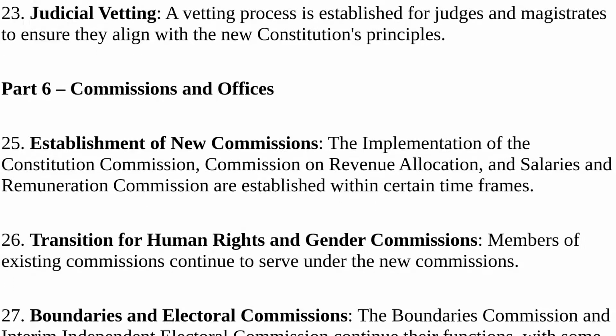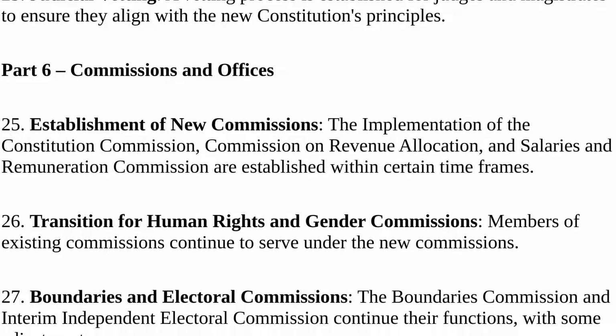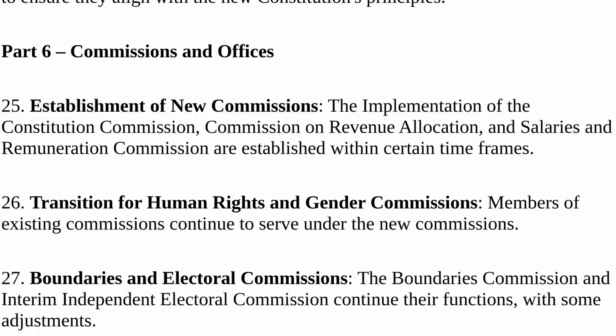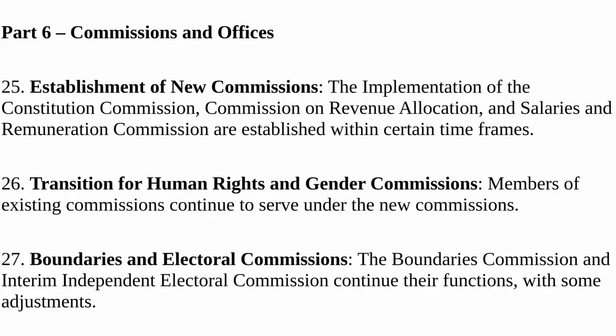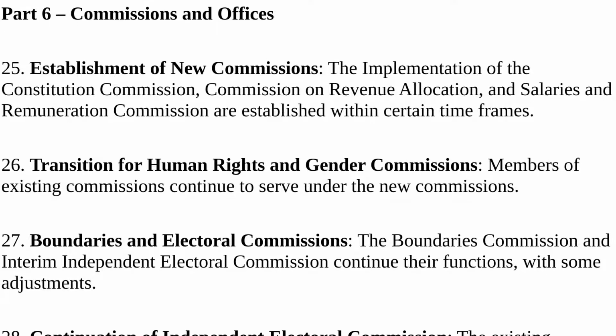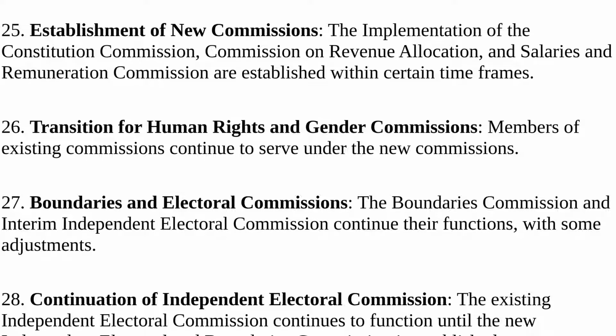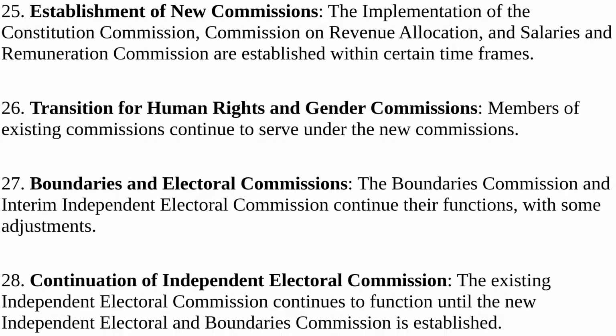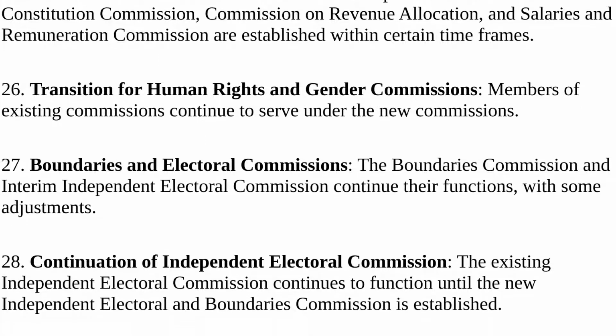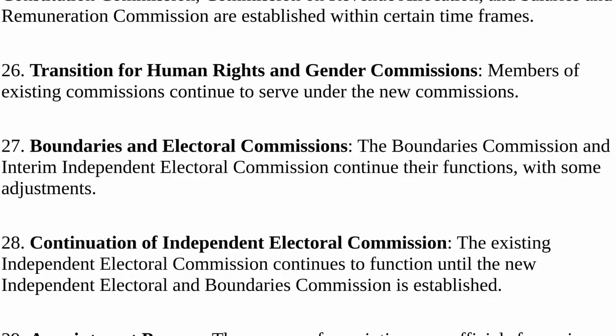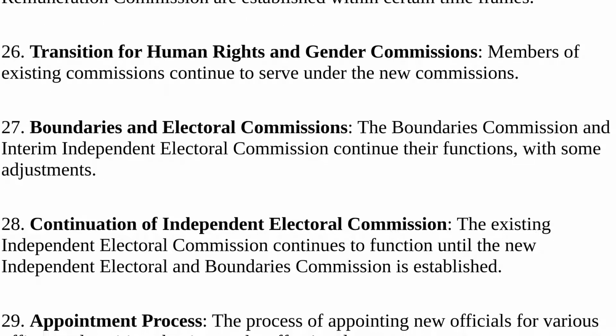Part 6. Commissions and Offices. 25. Establishment of new commissions. The Implementation Commission, Commission on Revenue Allocation, and Salaries and Remuneration Commission are established within certain time frames. 26. Transition for Human Rights and Gender Commissions. Members of existing commissions continue to serve under the new commissions.